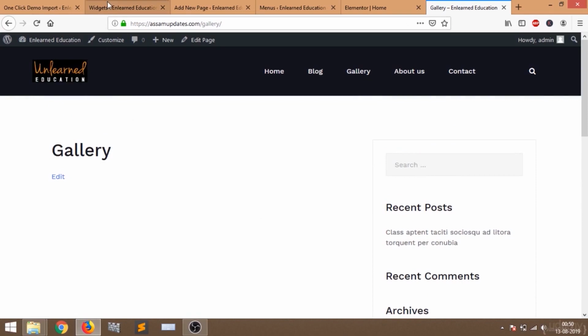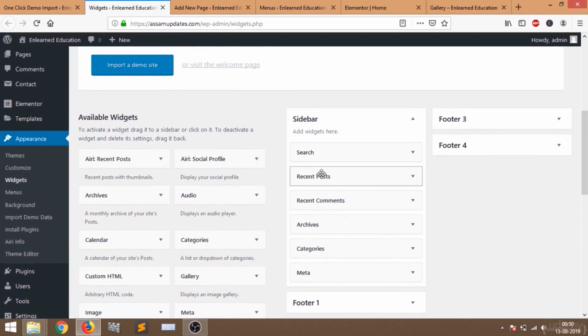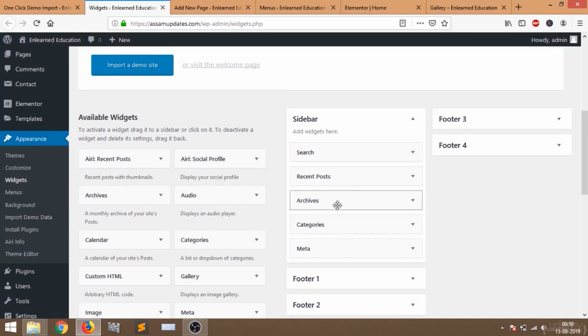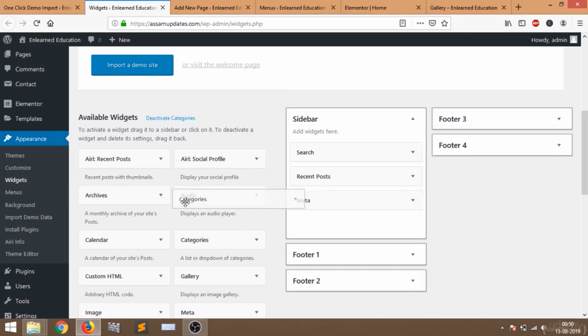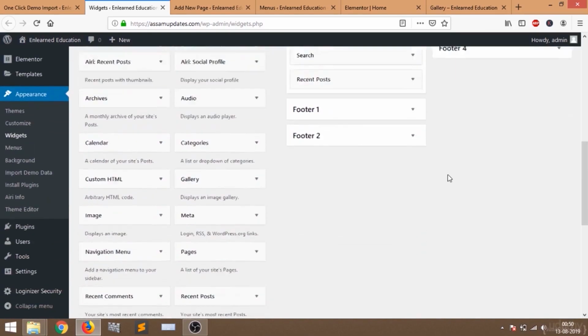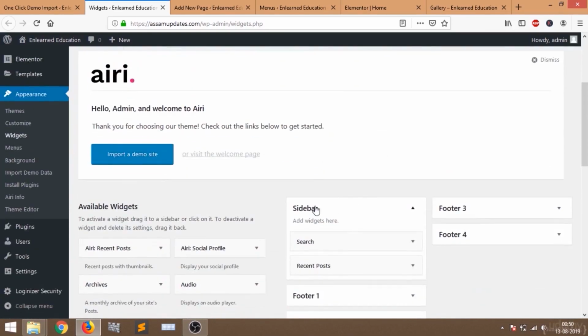So let's go back to the widget section, and I'm just going to drag all these options which you don't want. Just drag them away and they will be gone. I'll keep these two sections. You don't need to save anything here, just drag them away.